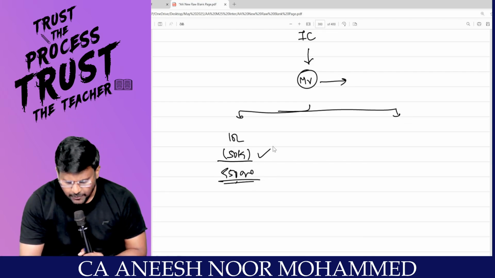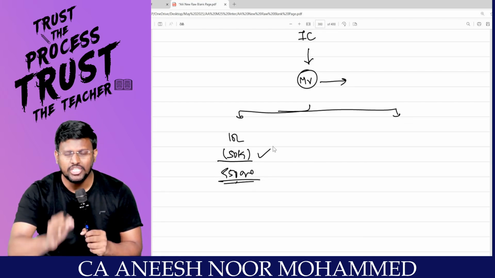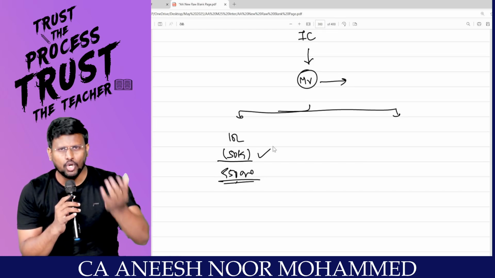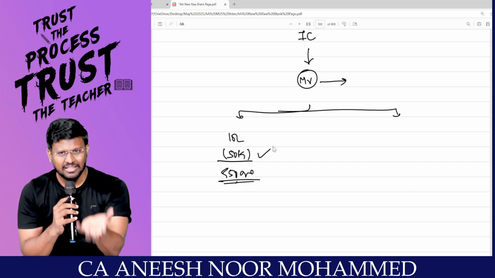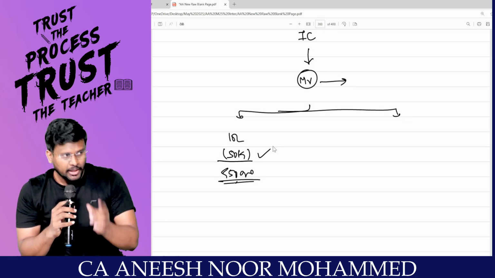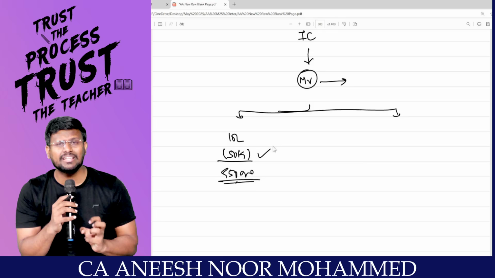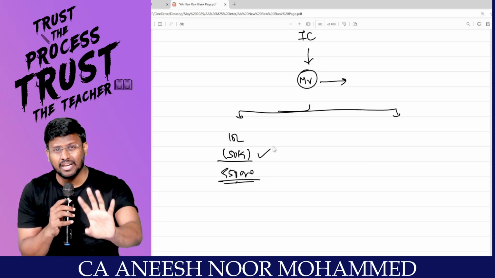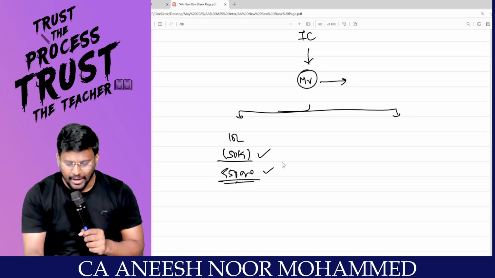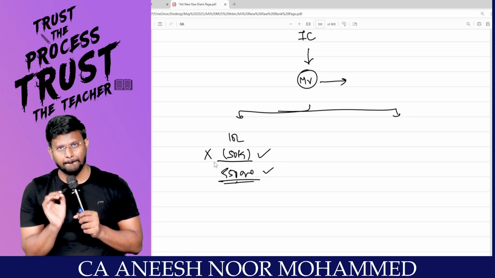Sir, for this 50,000, whether GST will be applicable in the hands of the insurance company or not is a question. No, because after the accident, the car is still with the car owner, that is, the insured person. He is only selling in the open market and recovering that 50,000. The insurance company is reimbursing the remaining 9,50,000 rupees. For this GST will come, whereas for this 50,000 GST will not come.